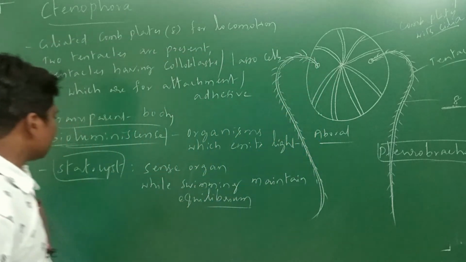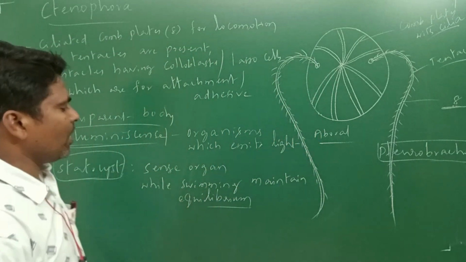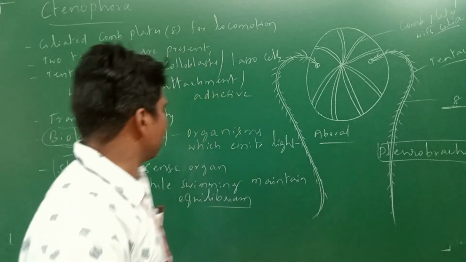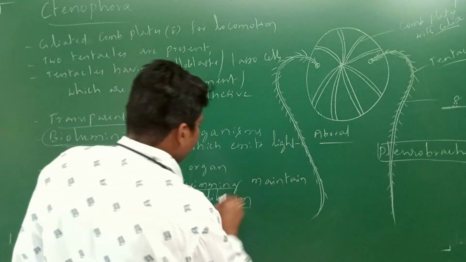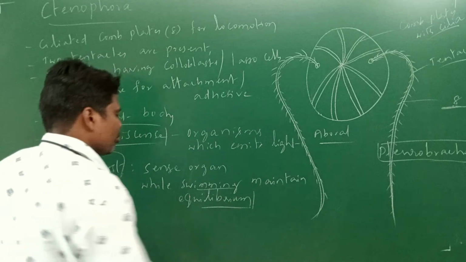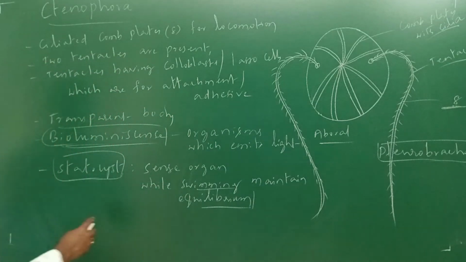So here also, the statocyst is a sense organ responsible for maintaining equilibrium while swimming.